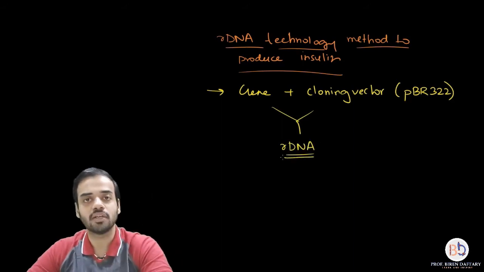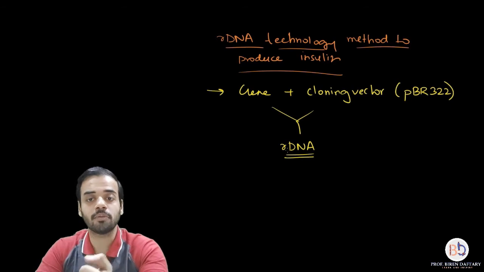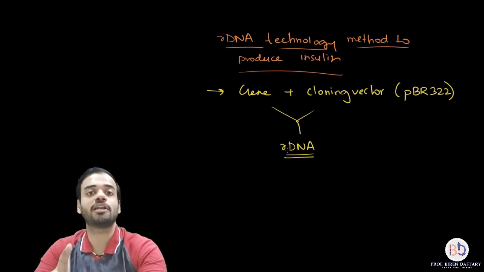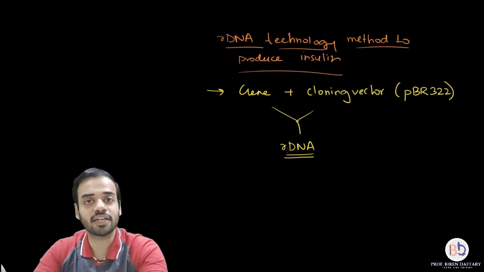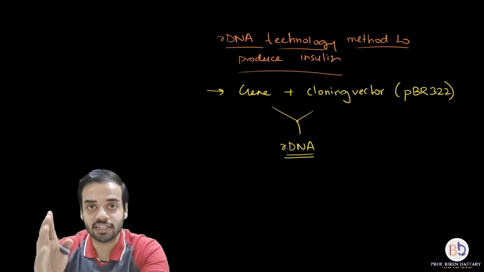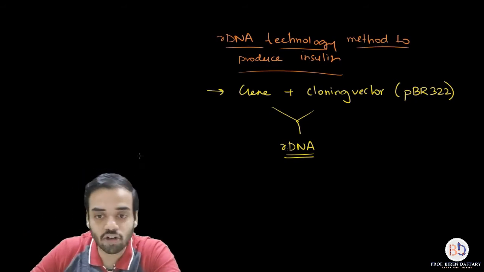Everybody knows this. I hope you remember the gene which we use is also called the foreign DNA, or passenger DNA, and the cloning vector is called the vehicle DNA, or the vector DNA. So please remember this. So we get the recombinant DNA.